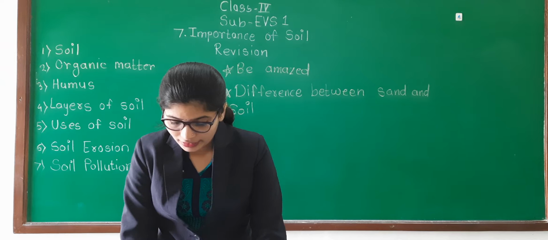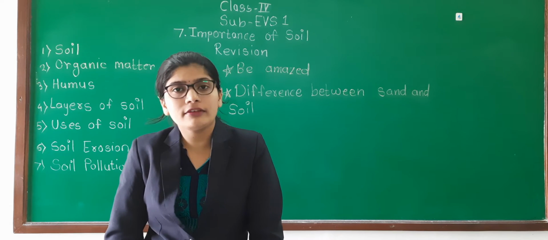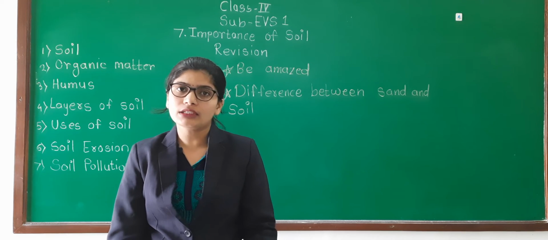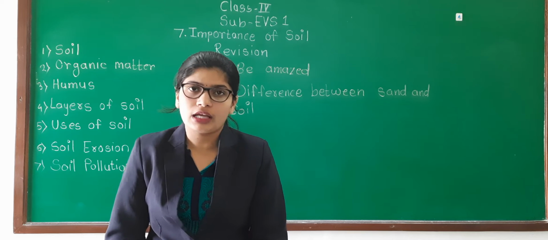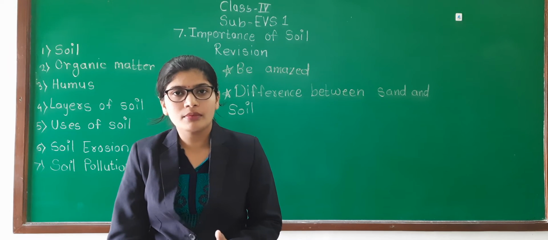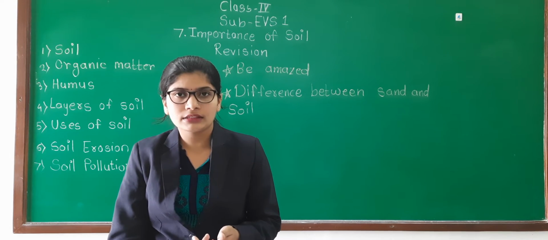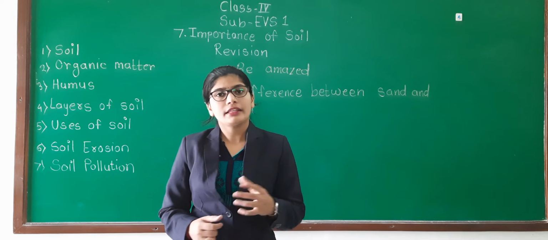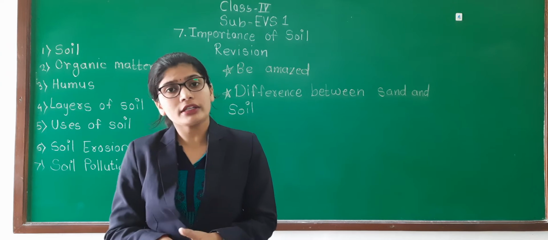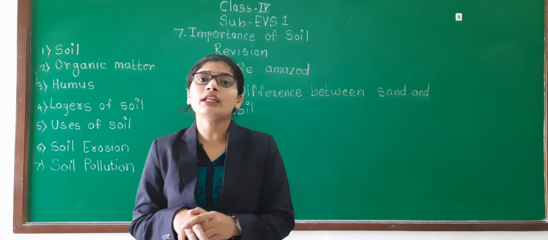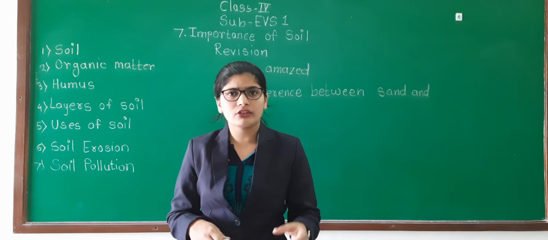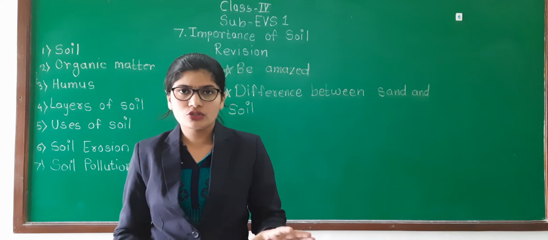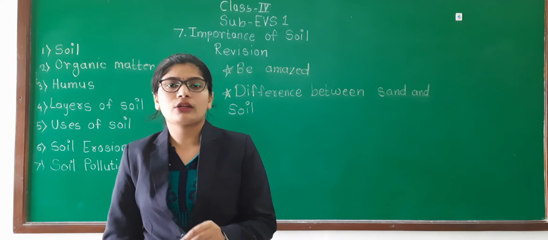Then we have learned that the soil is a home for living things. Many animals are living in soil, like rabbits, earthworms, some ants. They are making their home with the help of soil. Then we have learned that many microorganisms are also living in soil: bacteria, germs, fungi, all these microorganisms.